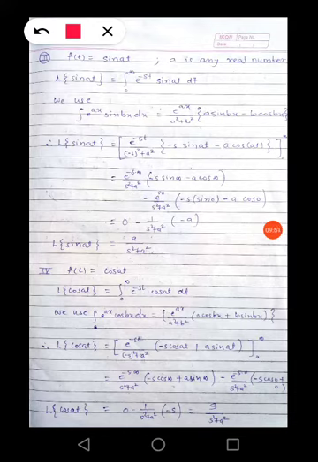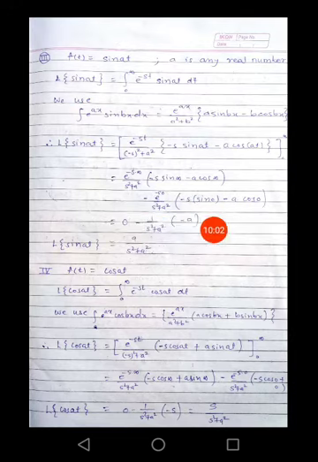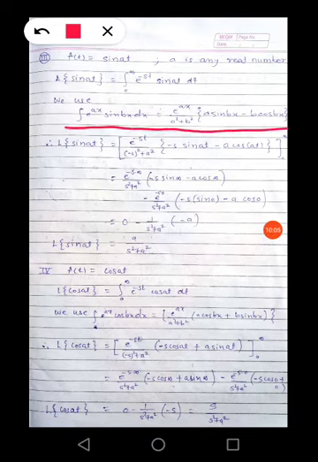We are going to use a formula for this integral. Integration e raised to ax sin bx dx is nothing but e raised to ax divided by a square plus b square, into a sin bx minus b cos bx. Exactly, we are going to use this formula for this integral.